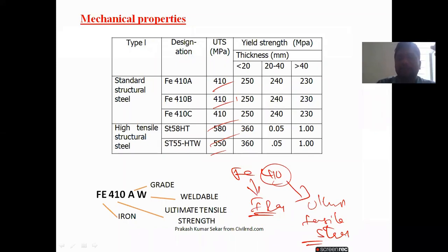20 is the compressive strength after 28 days. Same like that in the structural steel also. In the structural steel, 410 means that is the ultimate tensile stress. So again we have A, B like that, it's a grade, and the W is welded or bolted. Based on the connection it will change. Anyway, once we enter into the problem, I will explain clearly.